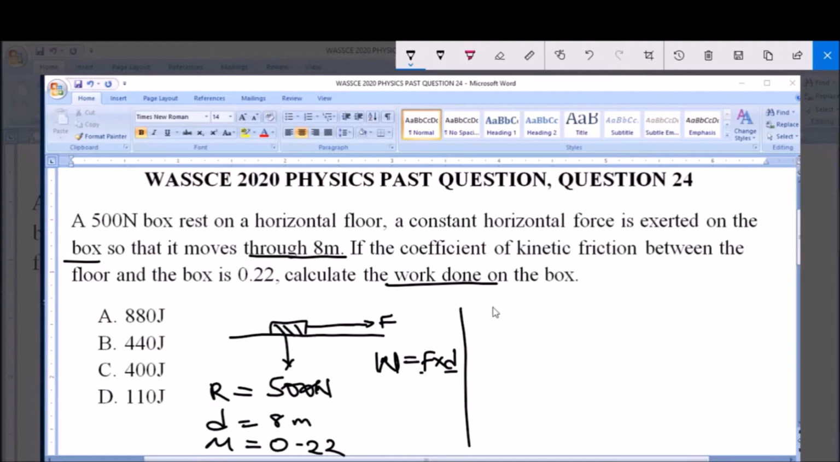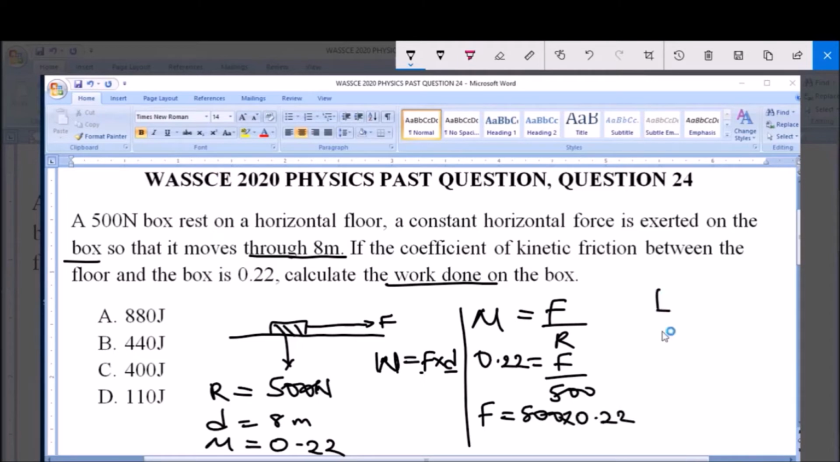Now to find our force, there's a formula connecting the coefficient of kinetic friction with force and reaction. This formula says that the coefficient of kinetic friction, mu, is equal to force over reaction, which is the same as the weight of the box. So we have that mu is 0.22, so 0.22 is equal to F over 500. So F is equal to 500 multiplied by 0.22, and F is equal to 110 Newton. So this is the horizontal force.